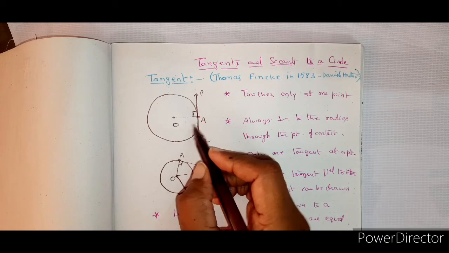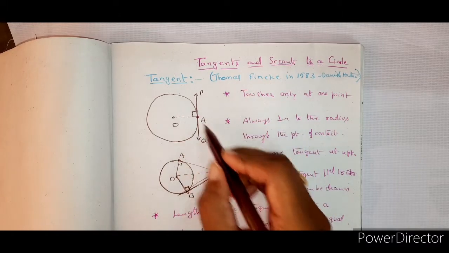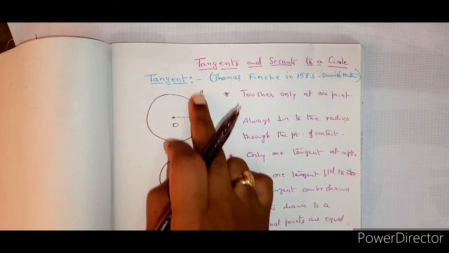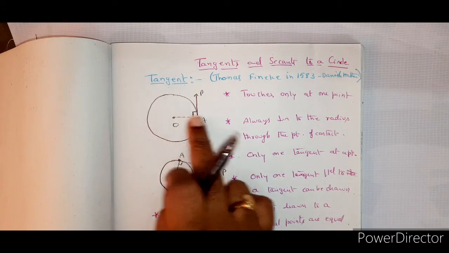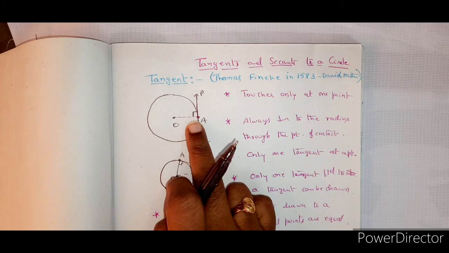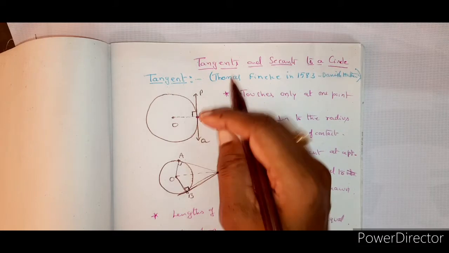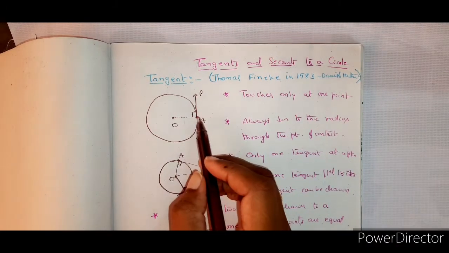You can draw an infinite number of lines passing through a point, but all these lines can't be tangents to the circle. A tangent is the one which touches the circle at only one point, and it should also be perpendicular to the radius drawn through that point. If you draw another line, definitely that will be collinear to this line PQ only. Therefore only one tangent can be drawn to a circle at one point.